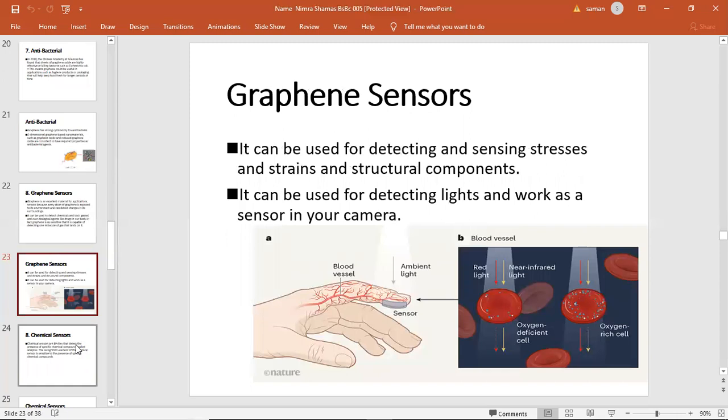Graphene sensor. It can be used for detecting stresses and strains in structural components. It can be used for detecting light, working as a sensor in your camera. It is used to detect many biological agents, chemical agents and gases. Next slide.